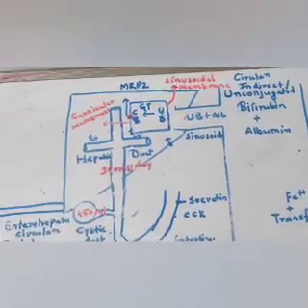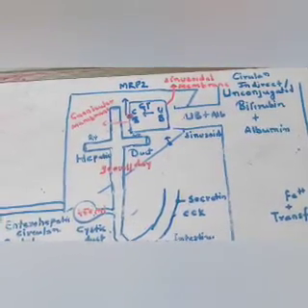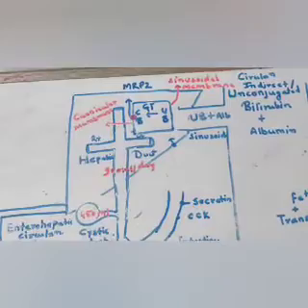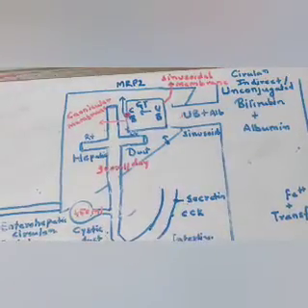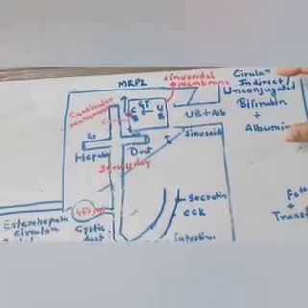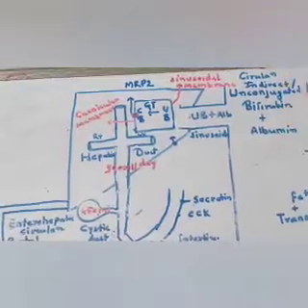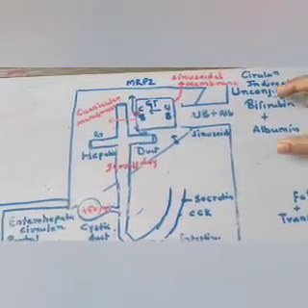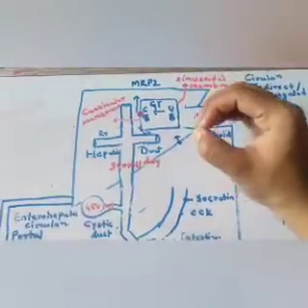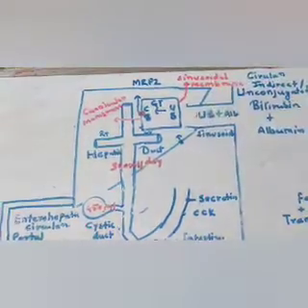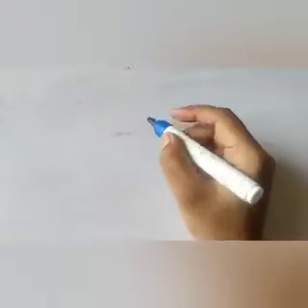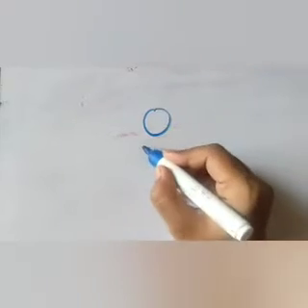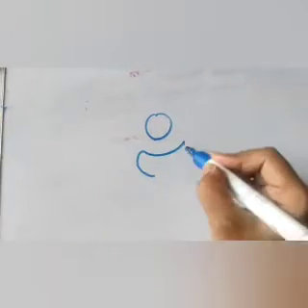With this I want to discuss that albumin is very important to get attached to unconjugated bilirubin, because when the albumin is attached to the unconjugated bilirubin, the size of the molecule becomes big. So now it cannot be filtered by the kidneys.